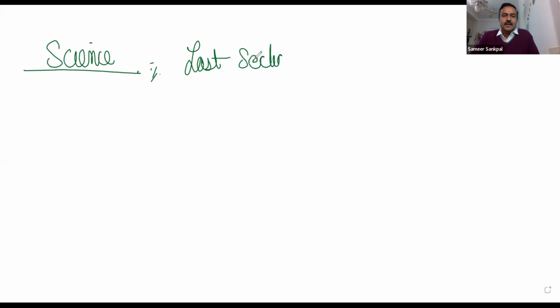So science is the last section in ACT. And this is one of the sections where most of the students are not very comfortable, especially students from a non-science background, as in students from humanities or commerce or economics, who find this section a little difficult. At the same time, there are students who have science as a subject in school, so they find it really good.